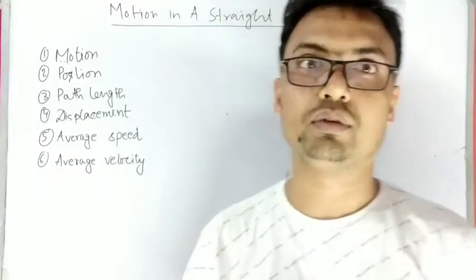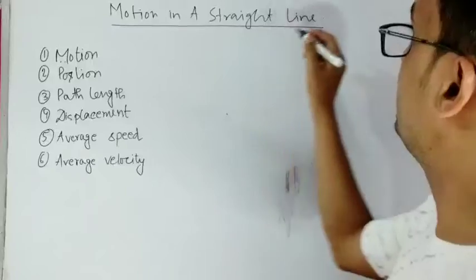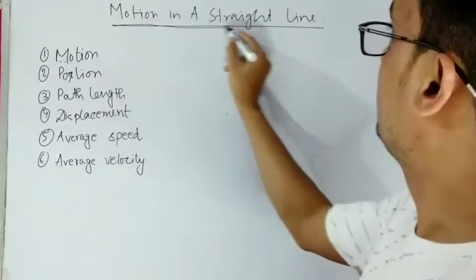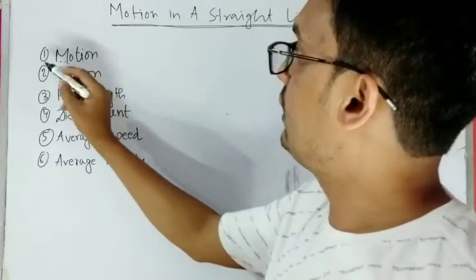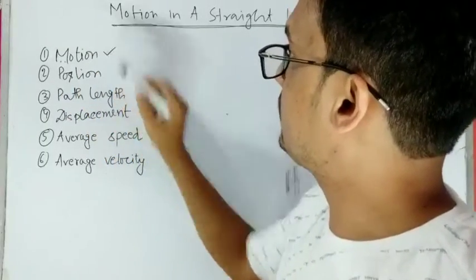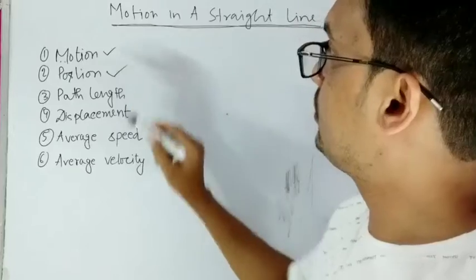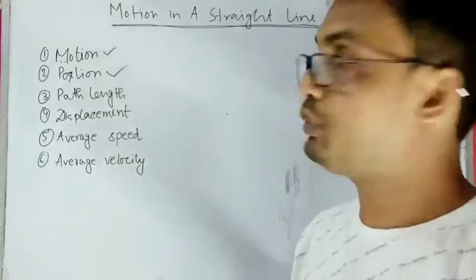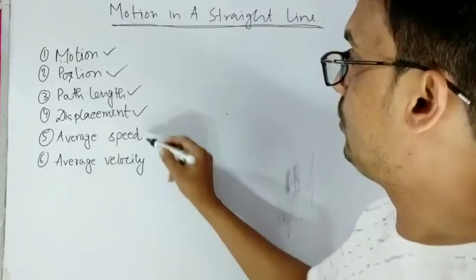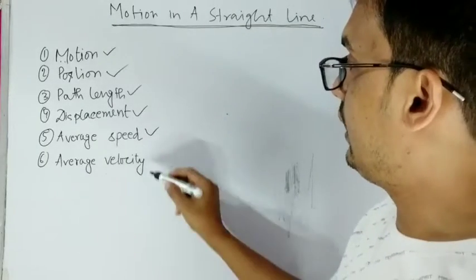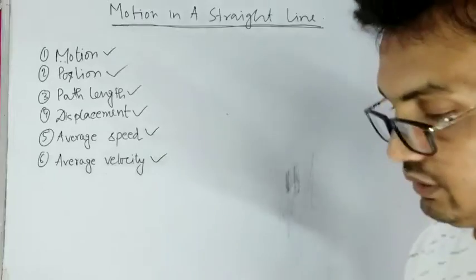In this video, I am going to talk about motion in a straight line. I'll define what is motion, then what is position, how do we define position, then what is path length, what is displacement, what is average speed, and then what is velocity, average velocity.